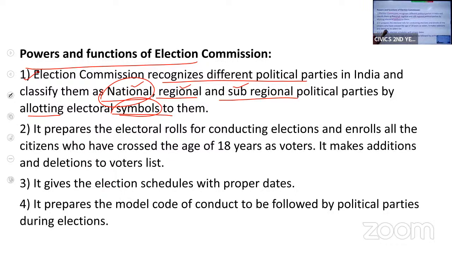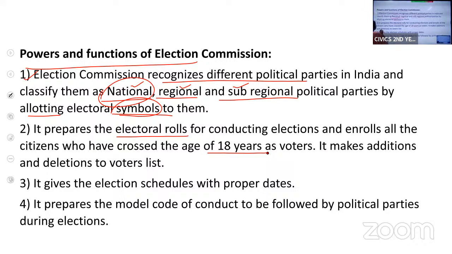Then this election commission will prepare the electoral rolls. That means it will add the names of the people who have attained the age of 18 years. They will prepare an electoral list. Whoever has attained the age of 18 years, their names are added in the list.